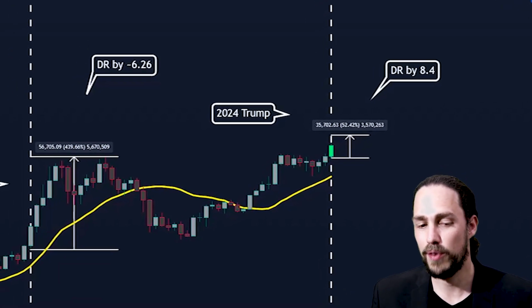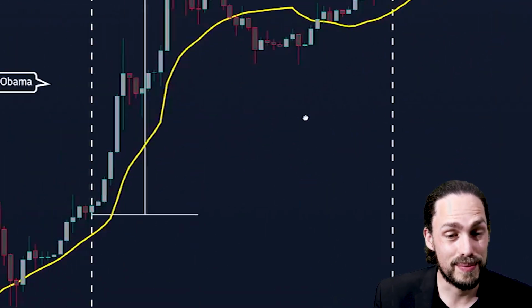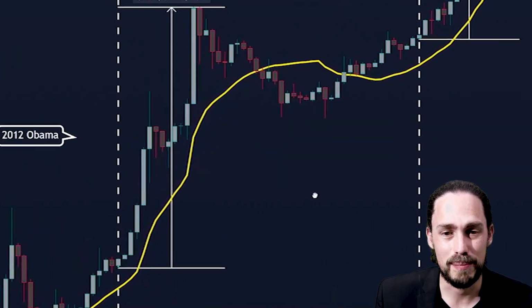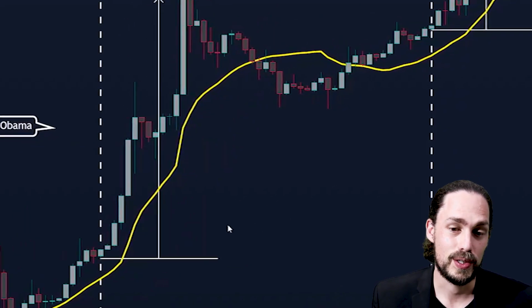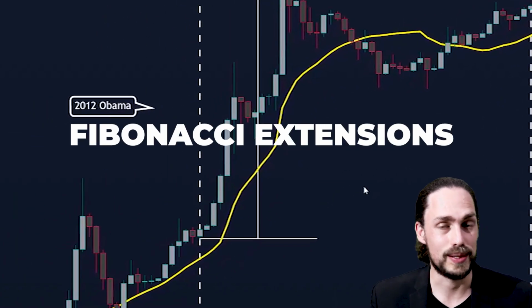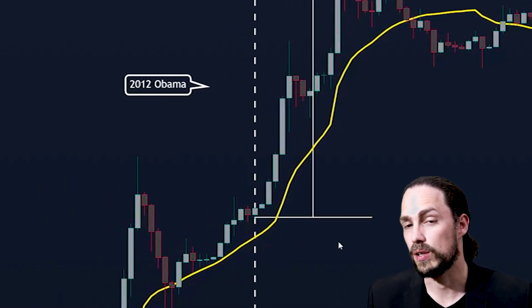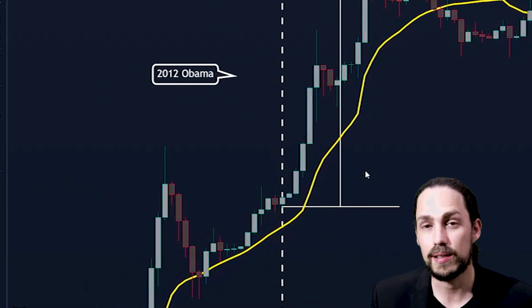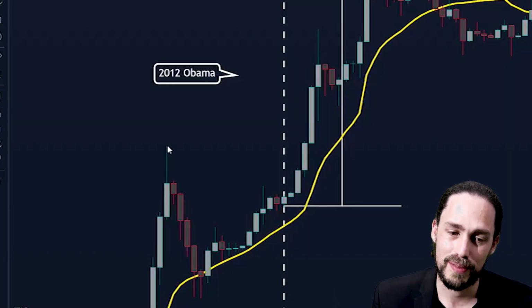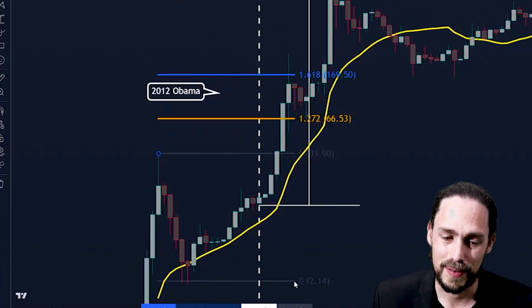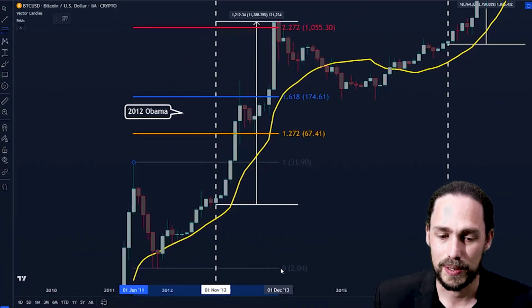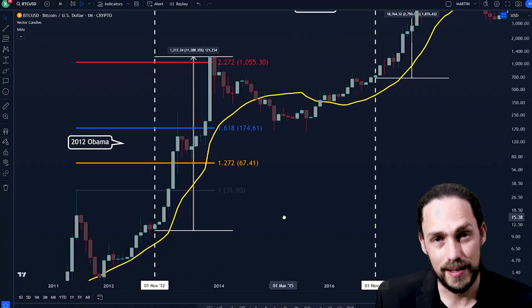Well, I thought, well, that is extremely interesting. Let me go a step further. So I went to my Fibonacci tools and I pulled up the percentage gains using the Fibonacci extensions to see how far did we extend into these Fibonacci extension levels during our previous cycles, and can we see a similar pattern of diminishing returns. And lo and behold, if we pull up our Fibonacci retracements from pivot highs to pivot lows, I started seeing another pattern.